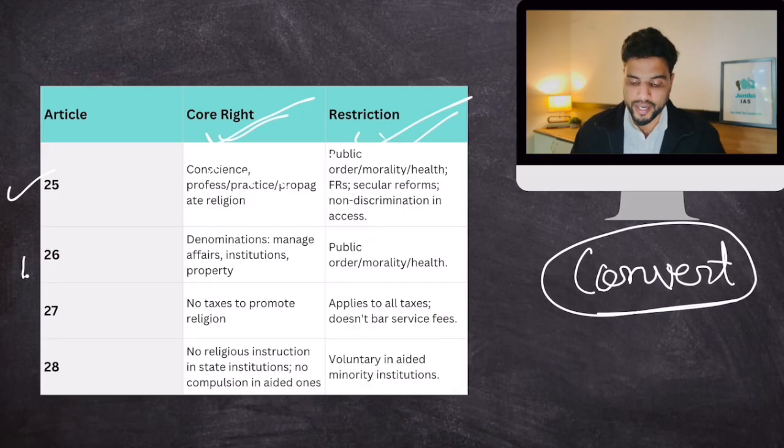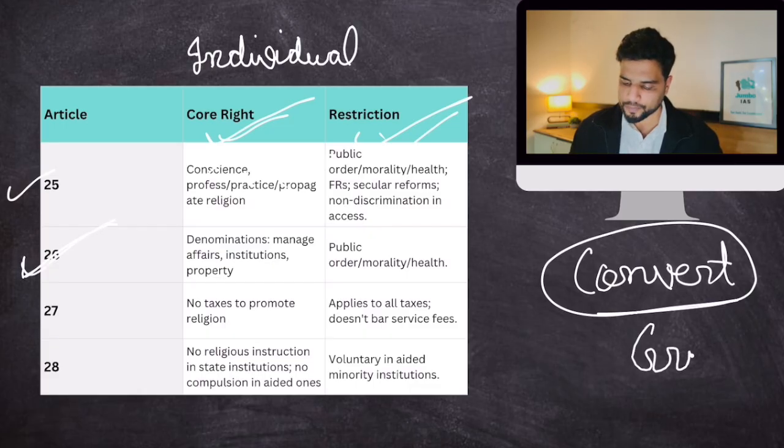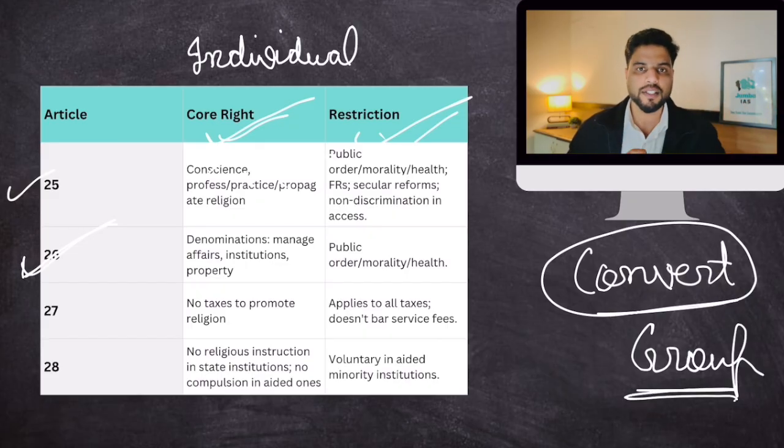Then, Article 26. Article 25 was an individual right given to every individual, whereas Article 26 is a group right. All religious denominations, like there are religious organizations also, like a temple is managed by a temple trust. So all religious organizations, religious denominations, they form a group, like a temple trust is a group.